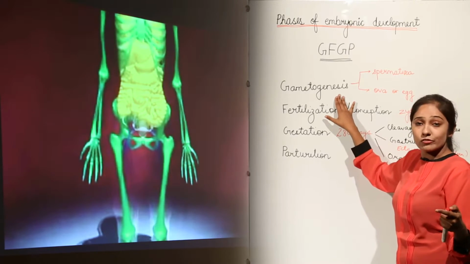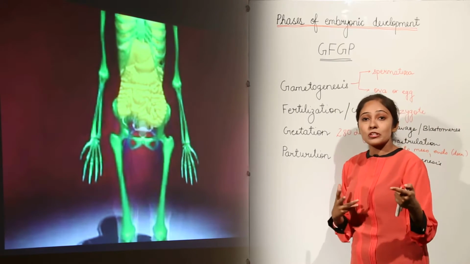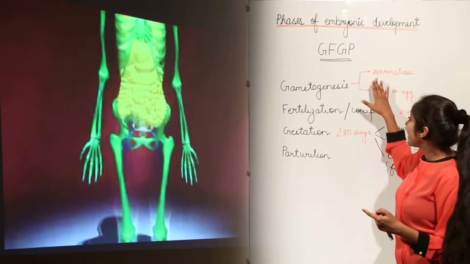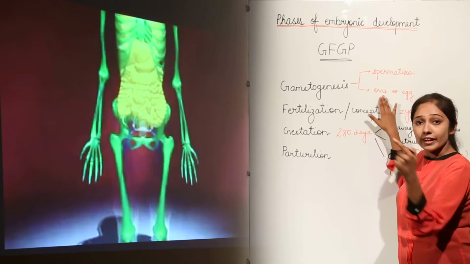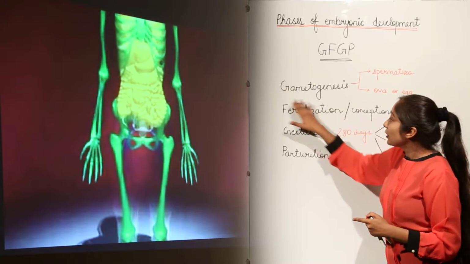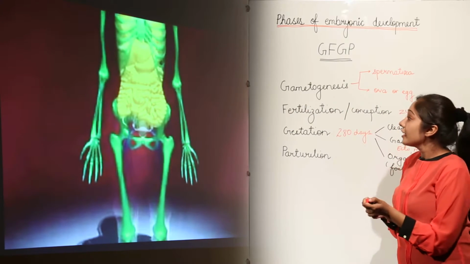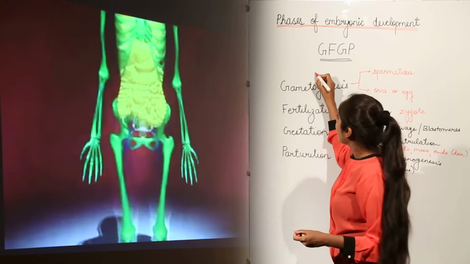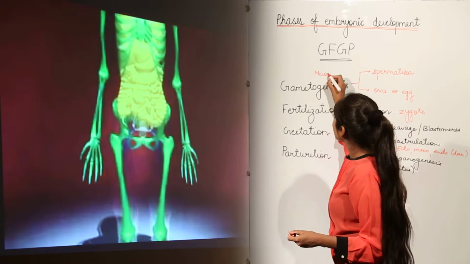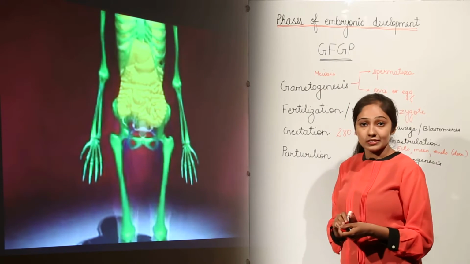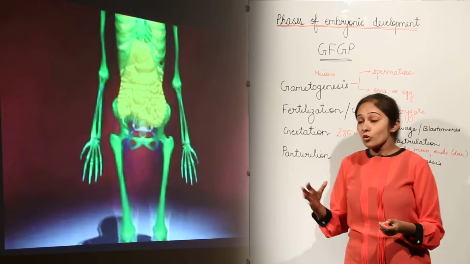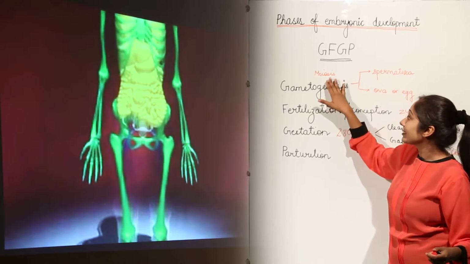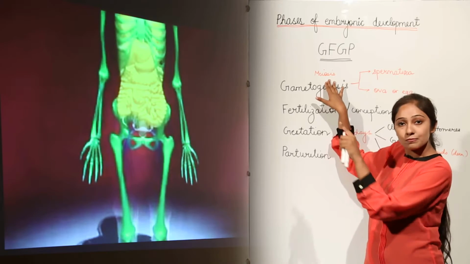In gametogenesis, we have discussed that this means the formation of gametes. In case of males, we have spermatozoa, and in case of females, we have ova or egg. This gametogenesis process takes place during a special cell division, that is reductional cell division, that we call meiosis. So remember this term meiosis, that is reductional cell division. These gametes of the body are formed during this type of cell division, that is meiosis.